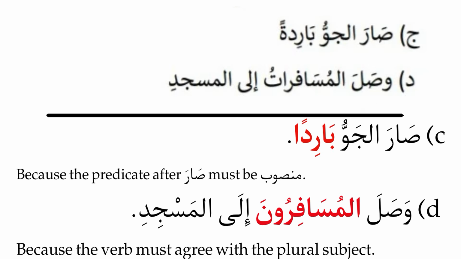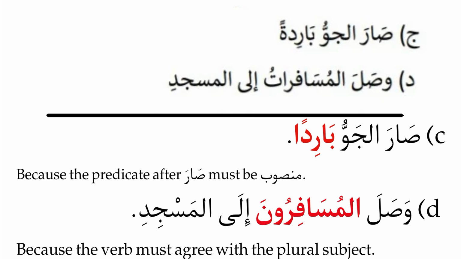Is it clear? And next, third question: Sara al-jaww baridatan. We know Sara is a sister of Kana, so the khabar of Kana should be mansub, accusative case. Jaww is masculine, and the khabar also should be masculine. Baridatan we have to change to baridan.